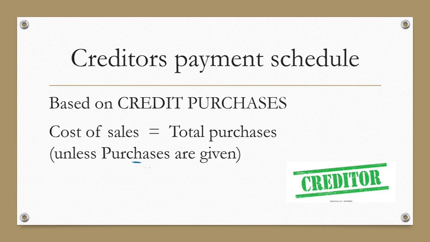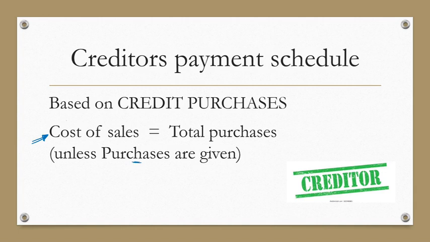But if they don't give you any purchases, you calculate the cost of sales. And that is why they give you the markup percentage. Because they will also tell you that we replace stock. As we sell stock, we will replace it in the same month. So the cost price of what we sold, cost of sales, will be our purchases, because we replace our sales.